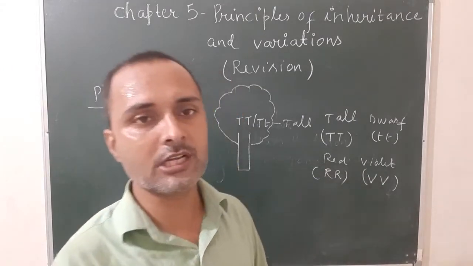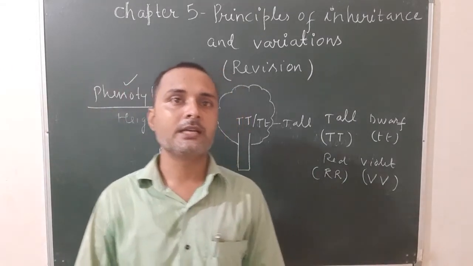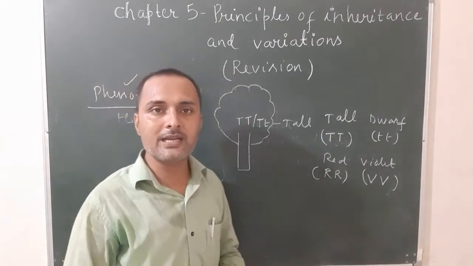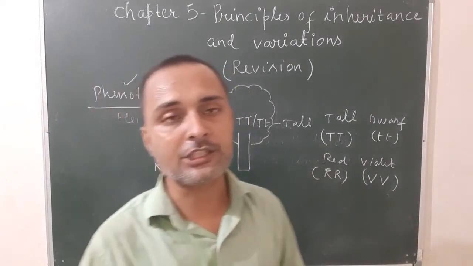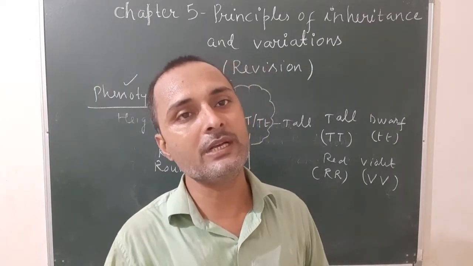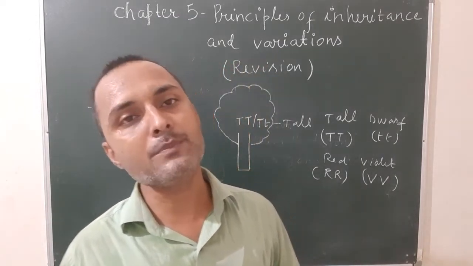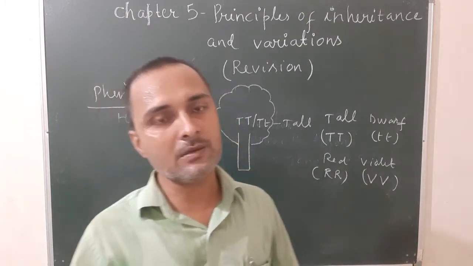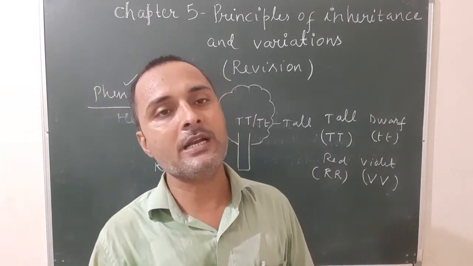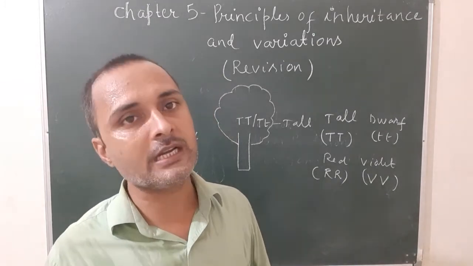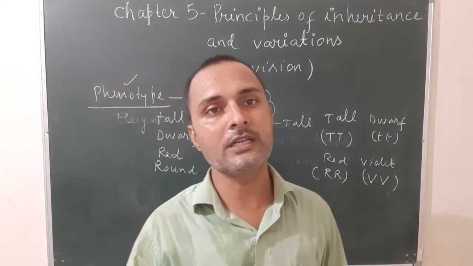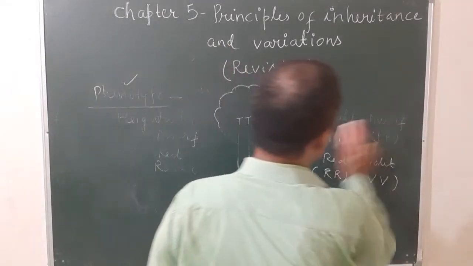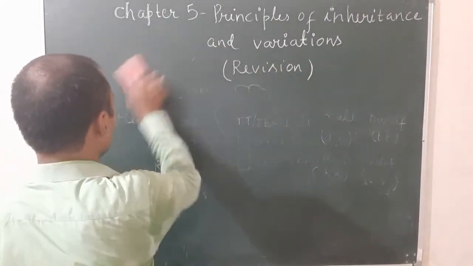Once again, what is phenotype? The morphological or external appearance of an organism is known as phenotype, whereas the genetic constitution of an organism is known as genotype. The genotype can be represented in three forms: either both in capital letters, or both in small letters, or one capital and the other small. Okay. Let's see what is character and what is trait.